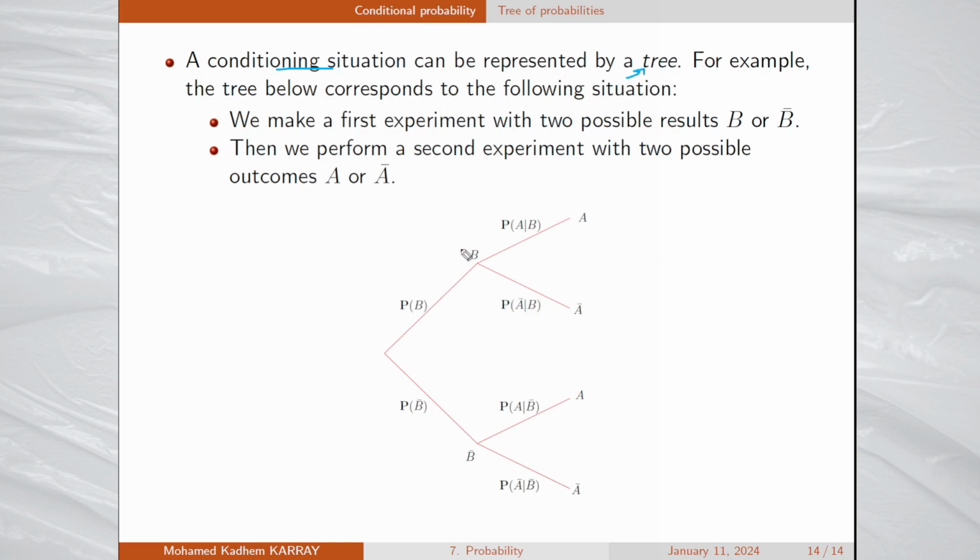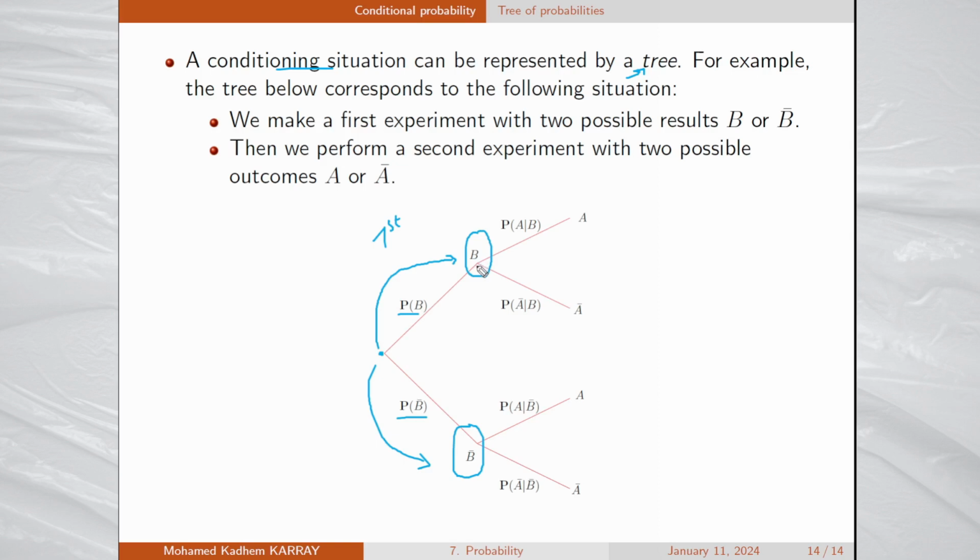We make a first experiment with two possible results, B or the complementary of B. We start from the root here, and we may obtain either the result B or the complementary of B, and we put the probability of B and the probability of the complementary of B on the edges here.